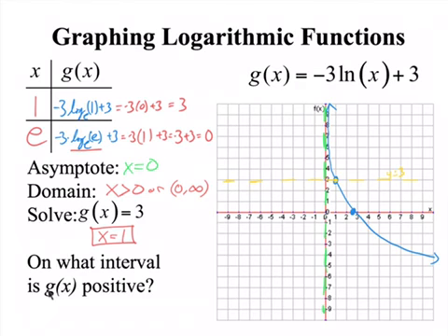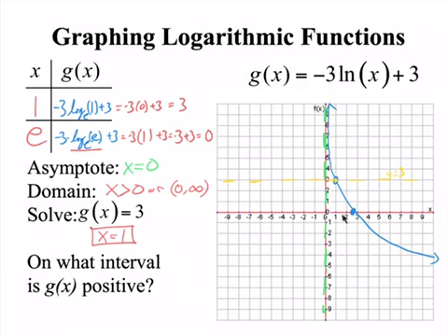All right, last one. What interval is g of x positive? So, g of x positive. Where is it above the x-axis? Because right here, g of x is 0. So I want it positive, I want above. Isn't it right here? Isn't that graph right there above the x-axis, while this is below the x-axis? So what's that interval right there, where this blue part is?